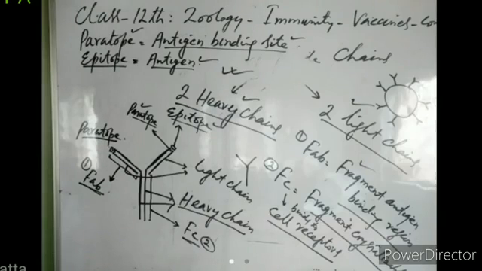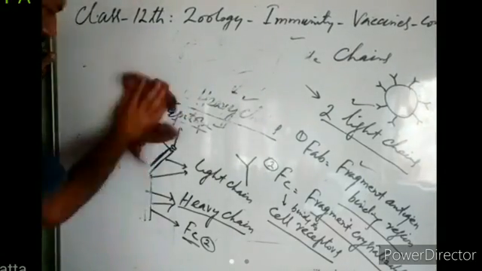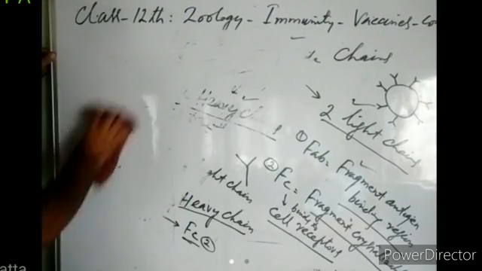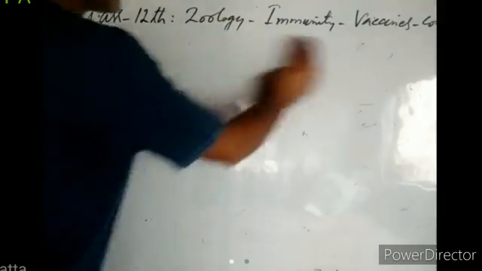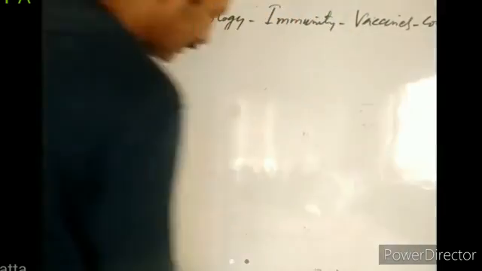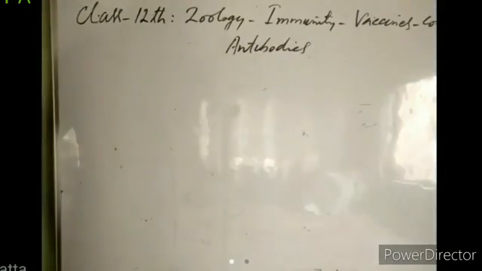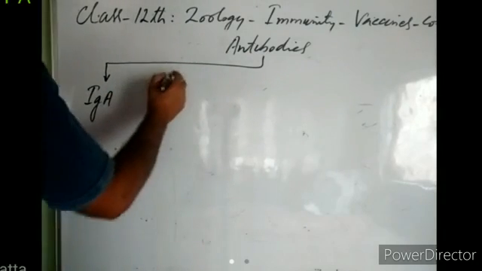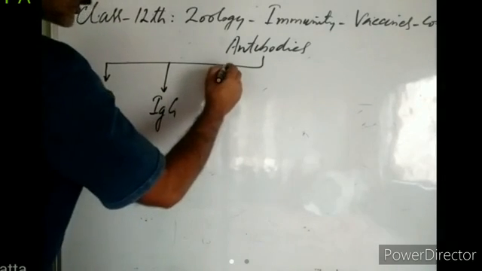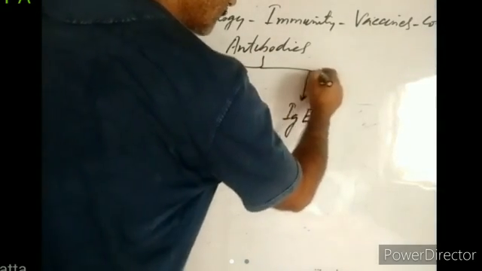Now these antibodies have been classified into five major types: immunoglobulin A, immunoglobulin G, immunoglobulin M, immunoglobulin E, immunoglobulin D.